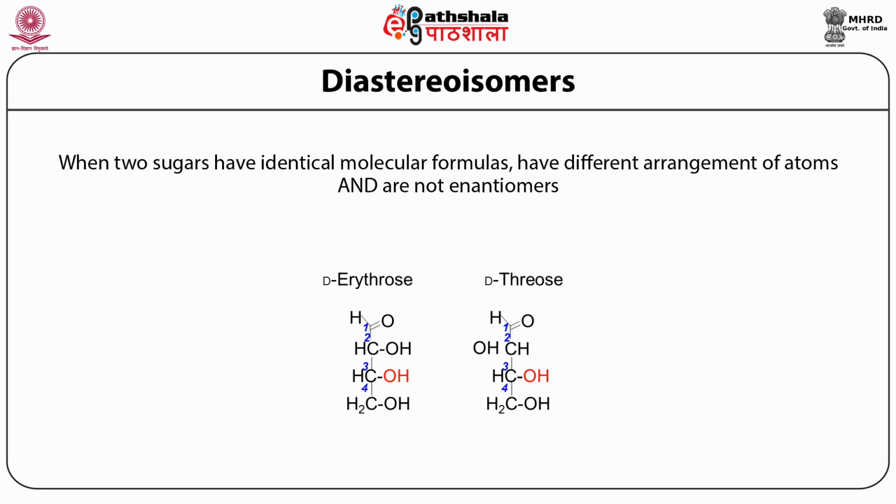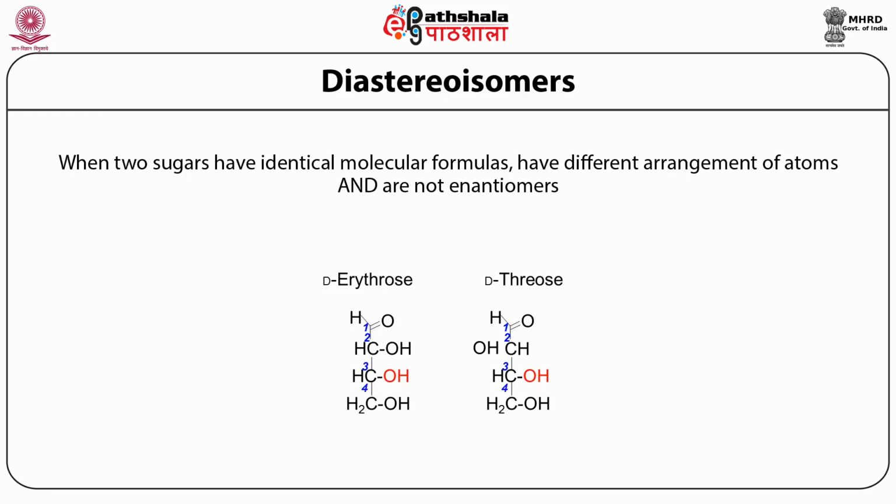What you have to note here is that both the compounds, erythrose and threose, have the same number of carbon atoms. They have the same kind of functional group. Both of them are basically aldoses because they have an aldehyde group. Both of them exist in the D form because the hydroxyl group that is positioned at C3 is placed on the right hand side, just like D-glyceraldehyde. The only position where these two compounds differ is at C2, where in one case the hydroxyl group is present on the right side. In the case of threose, it is present on the left side.